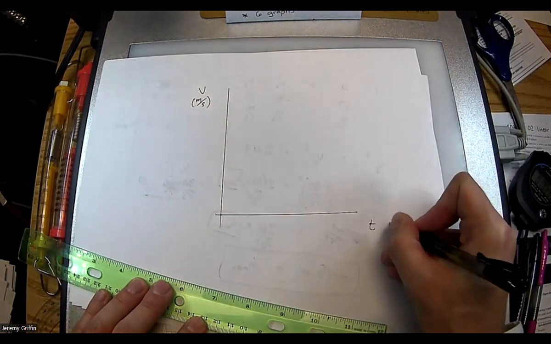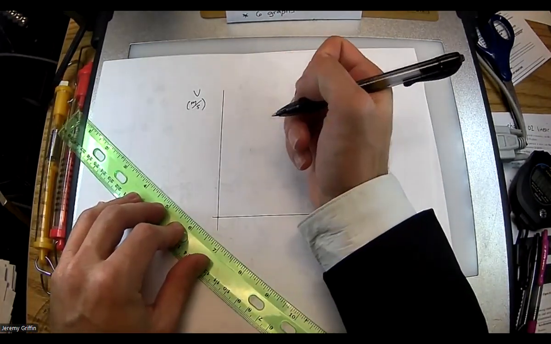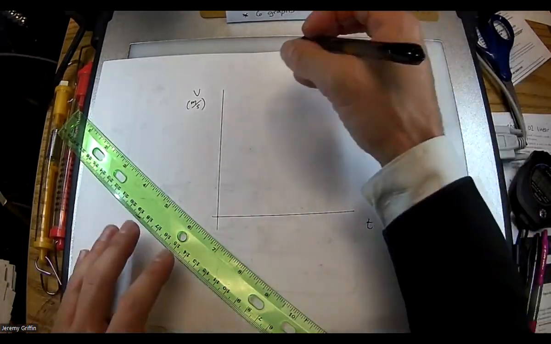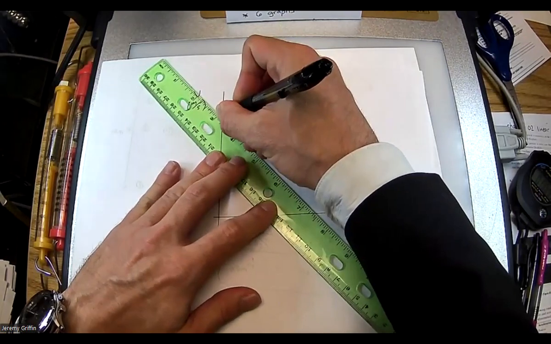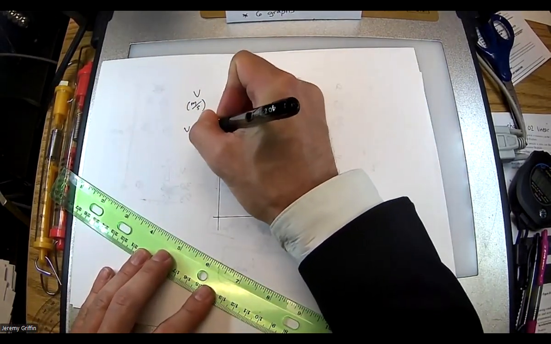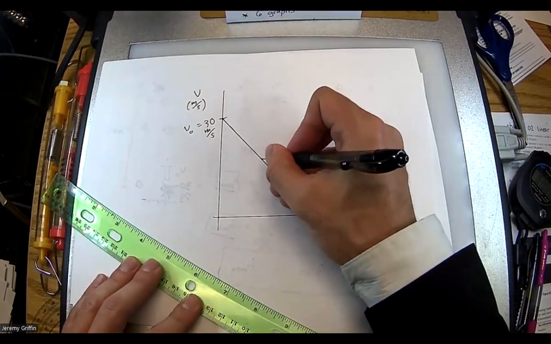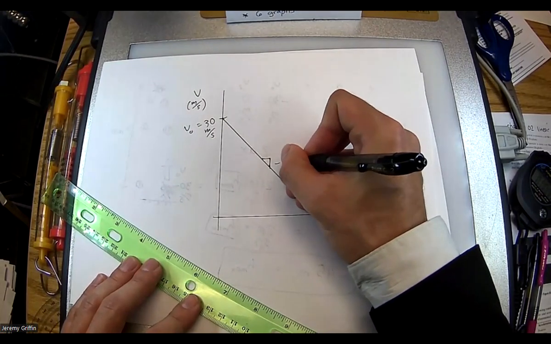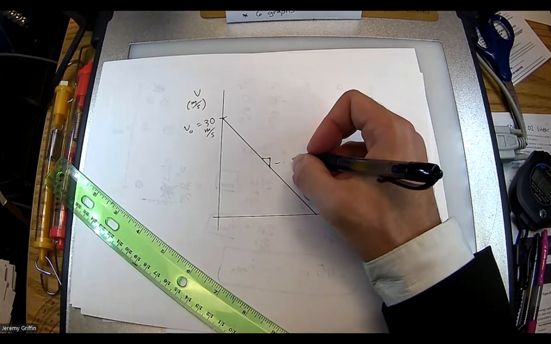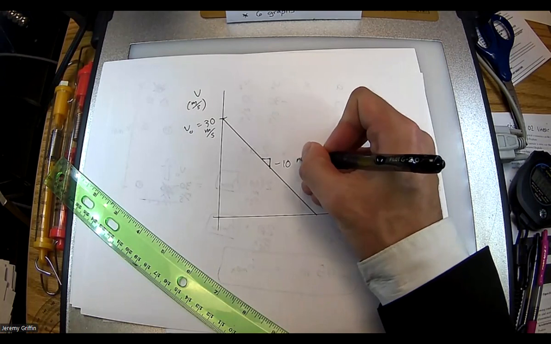Okay. Meters per second, seconds. All right. Okay. Now, I'm gonna flip the directions. This time I'm gonna call up positive. Is that okay? Up positive and down is negative. Okay. So if up is positive, down is negative, I've got a v naught of 30 meters per second right here. All right. Guys, what's the slope of this line? Meters per second squared. And since we're talking about free fall gravity, the number must be what? Yeah, 10 meters per second squared.